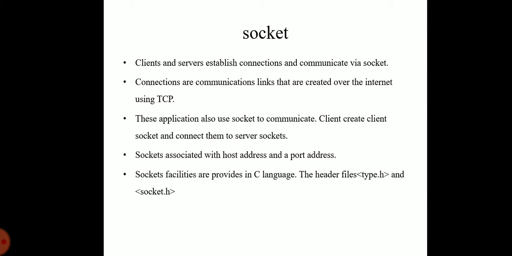The port address is the communication port used by the client or server program. Server programs use the well-known port number associated with their application protocol. A client communicates with the server by establishing a connection to the socket of the server. The client and the server then exchange data over the connection.